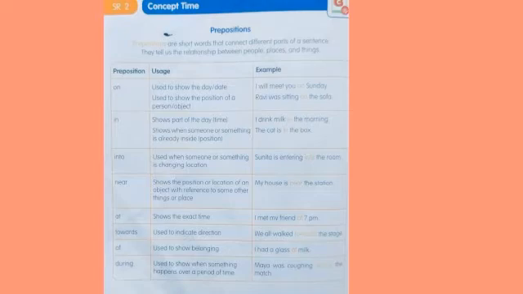Next preposition is "at". This "at" shows the exact time. I met my friend at 7 p.m. Exactly at 7 p.m. I met my friend.